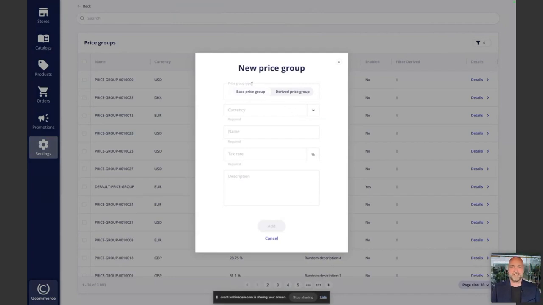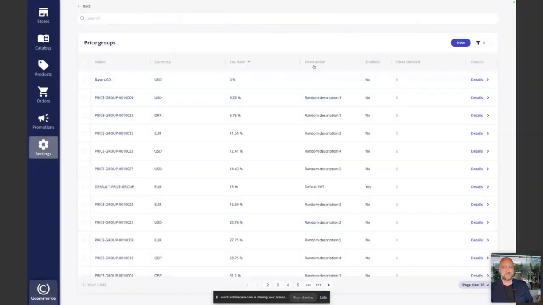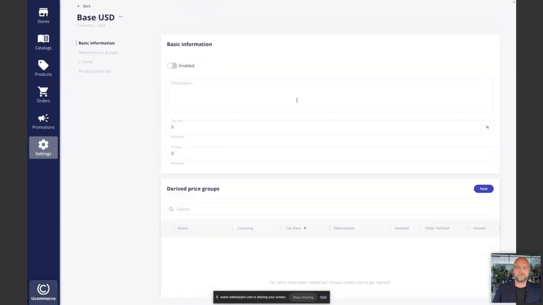Now to create the base price group, I go up here and select New. And you'll see here I can create a base price group or a derived price group. So I'll create a base price group. I'll select my currency, and I have a bunch, so I'll just search for the one I want real quick, like that, and we'll call it base USD. Next, tax rate, we're not going to use that. And with that, I've created my new price group up here, and I can navigate to that.